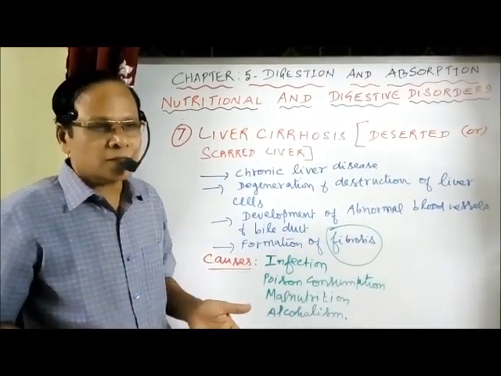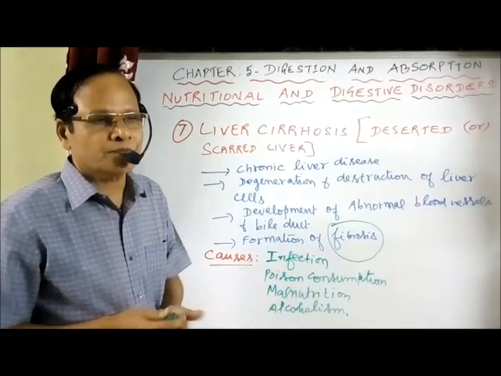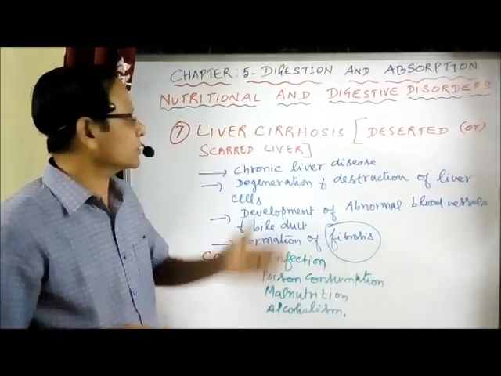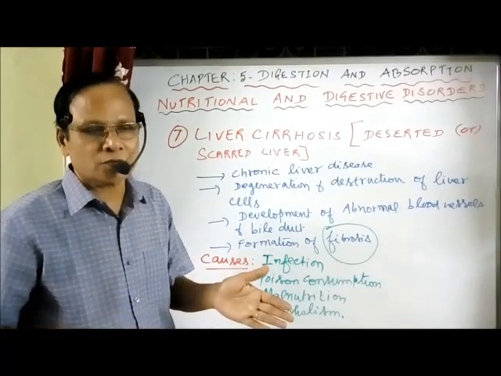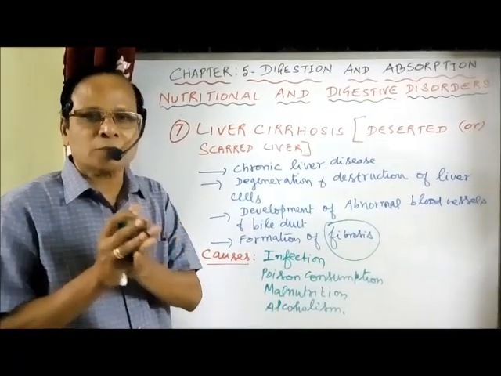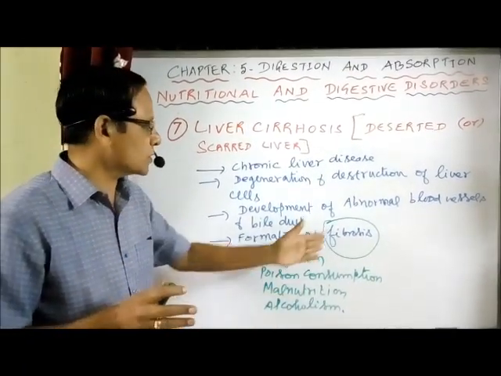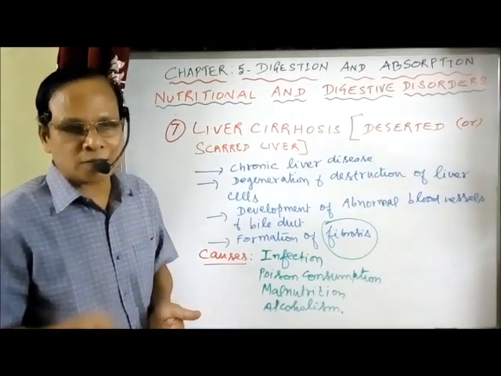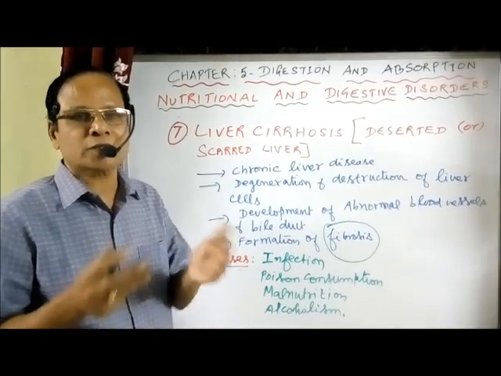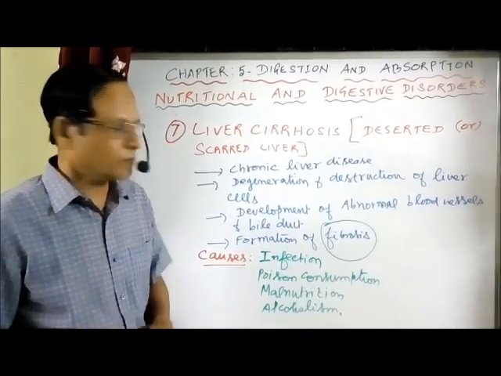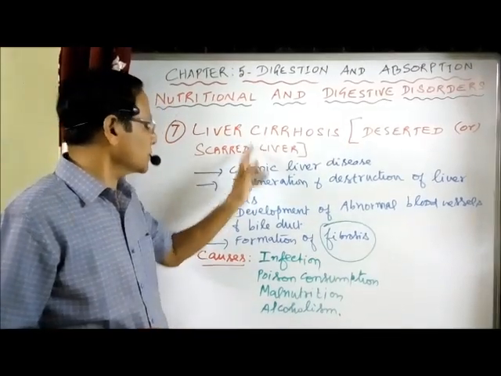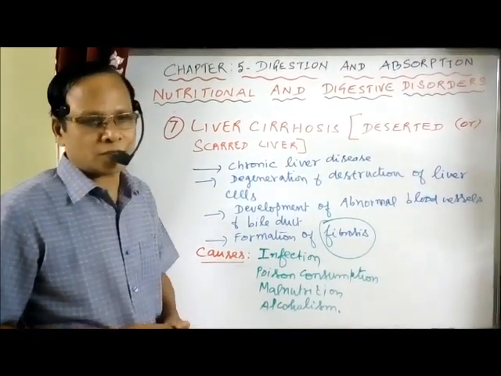As a result, the liver gets enlarged. That condition is called fatty liver syndrome, otherwise called liver cirrhosis. This is because of the accumulation of fibrous tissues, or fibrosis. The glandular cells, the hepatocytes, the liver cells, are being replaced by fibrous connective tissue. That is one of the reasons for liver cirrhosis, alcoholism.